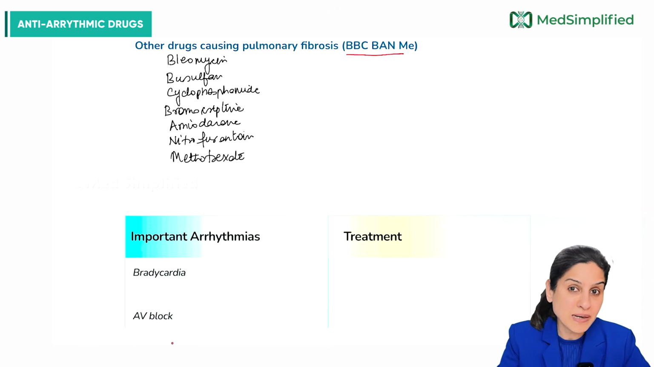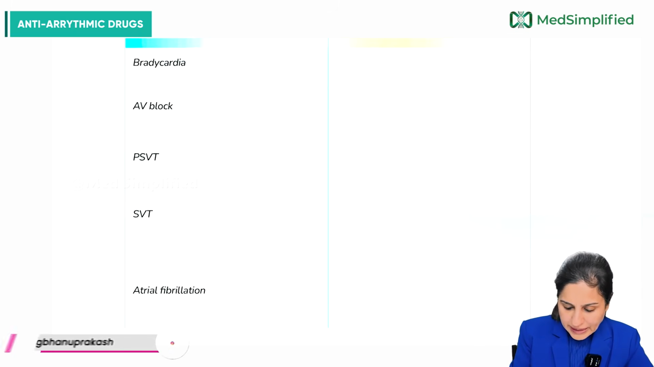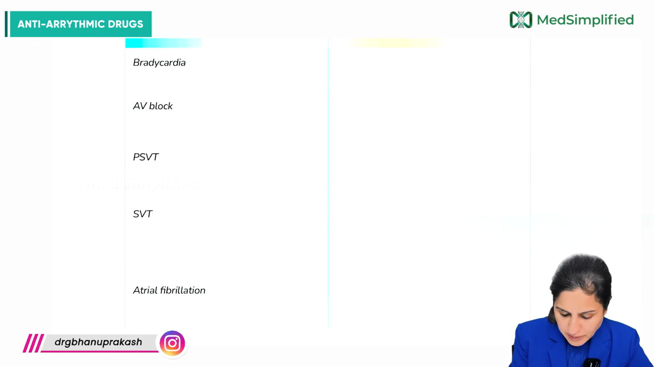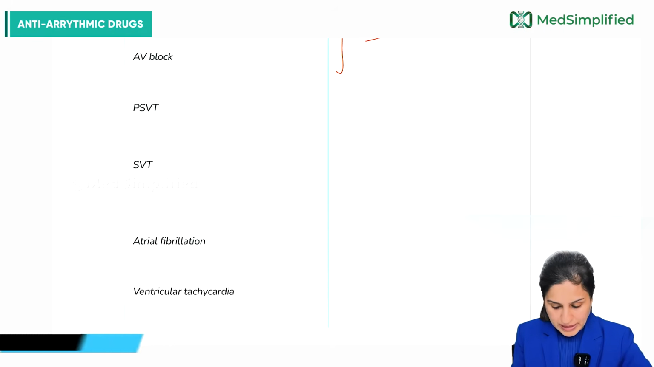Alright, so let's quickly glance through the important arrhythmias and the treatment that you should know about them. So bradycardia, AV block, I already told you, for these two we give atropine, which is an anti-muscarinic drug. Very, very important to know.